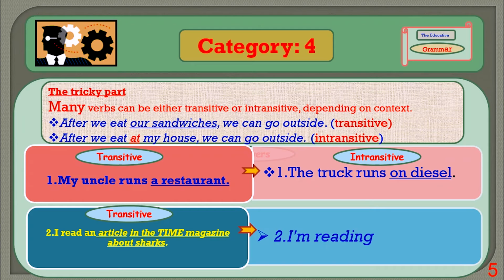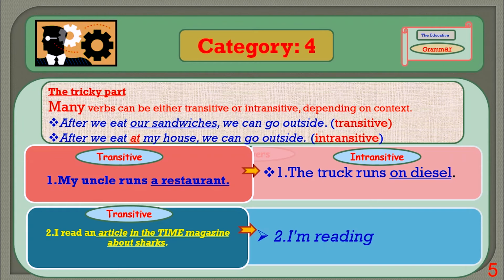After we eat at my house, we can go outside. Here, the action is restricted at the preposition at. In this case, this sentence is going to be intransitive. A simple thumb rule is that when there is anything between the verb and object, that sentence becomes intransitive.